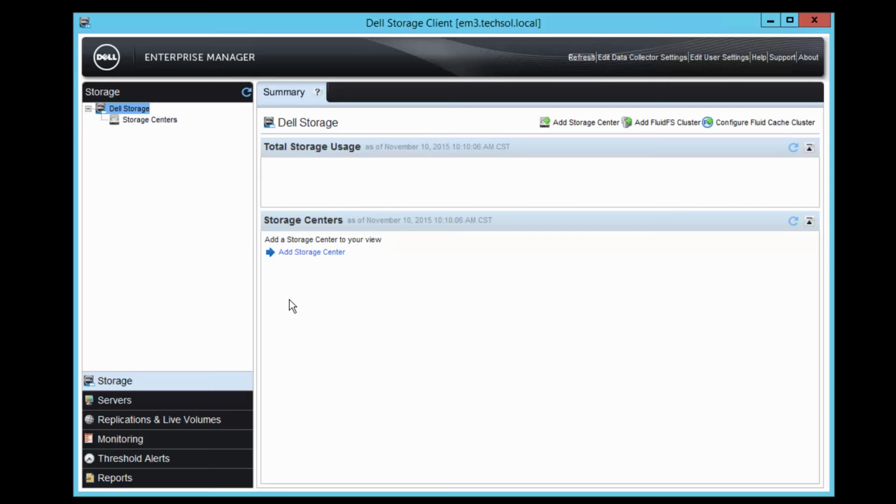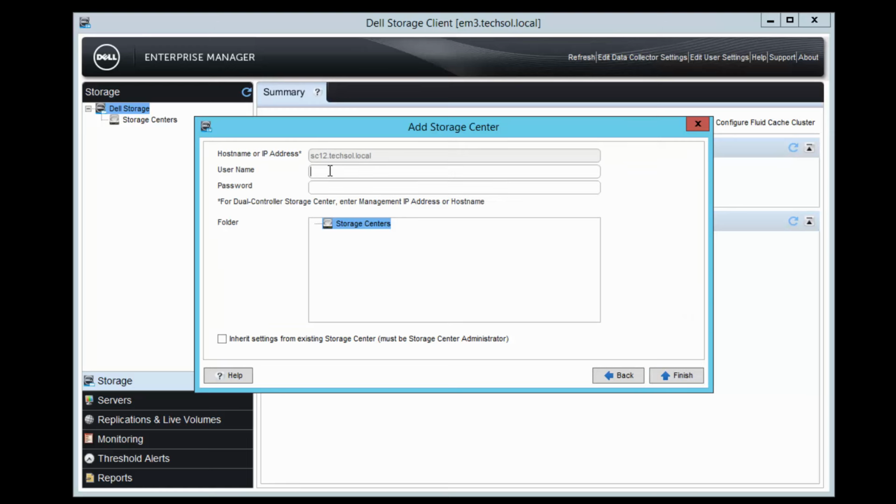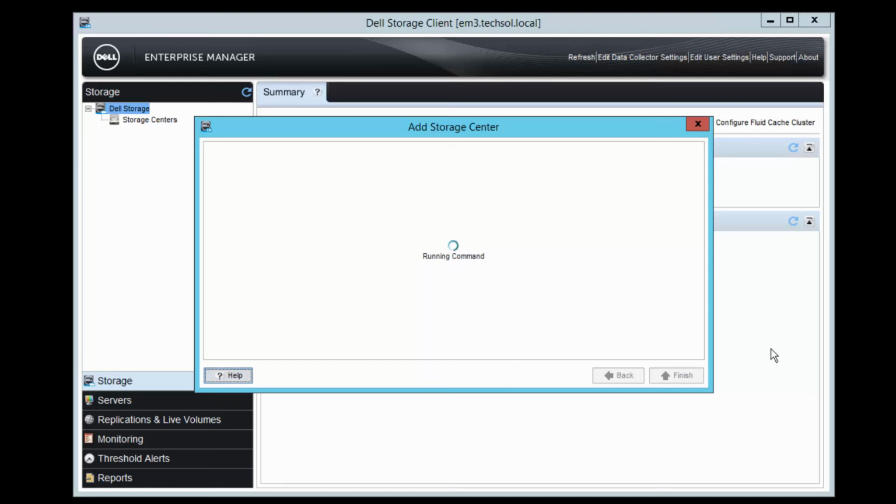In order for vRealize Operations Manager to see and gather the statistics for a particular storage center or a set of storage centers in the environment, it needs to be added in here. So that's the first thing I'm going to do: add the first array that I want to monitor, SC12, into the environment. I'm going to say next. And this is the password that I've created on the array to give vRealize access to this. So I already have an account created. Think of this as, again, a service account on the array.